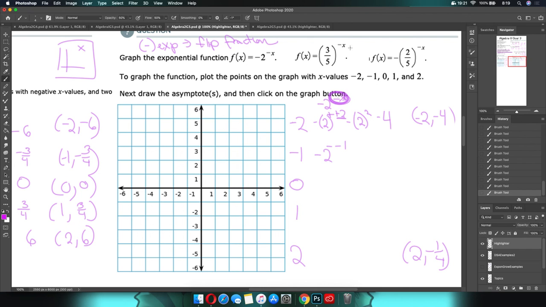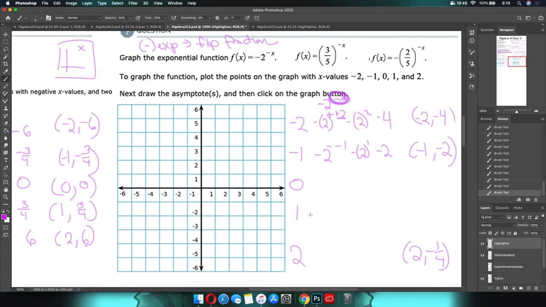And when I grabbed my equations, I deliberately grabbed ones that had negative exponents, because a lot of kids kind of struggle with this at first blush. So what's happening is it's -x. So you're going to be writing negative and then whatever your x is. And in this case, what's your x? -1. That's why it's -1. Double negative is, of course, a positive, so that's -2 to the first, which is just -2. So our first one is going to be -2.